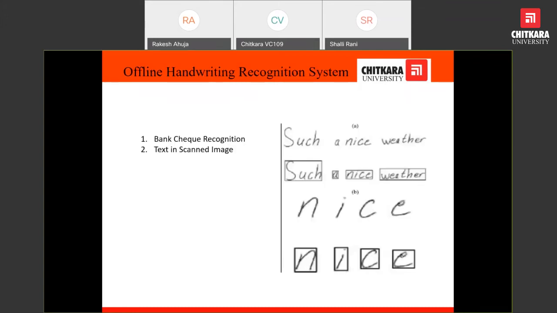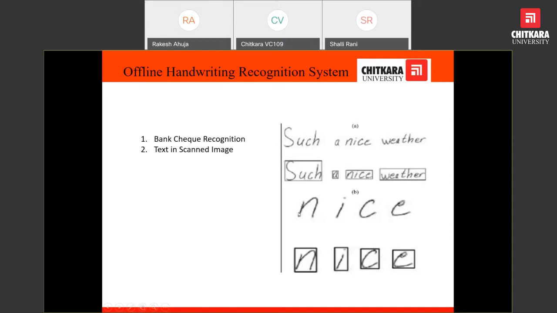But another term is the offline handwriting recognition system. Offline means the words were written at a previous point of time and may be stored. For example, a separate character is placed in a box and we apply some algorithm, we scan and digitize, there are a lot of techniques, and then the system would be able to tell this is N, this is I, this is C and this is E. Although there are chances of error.